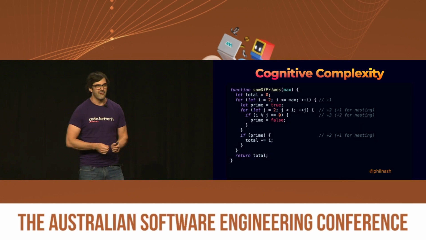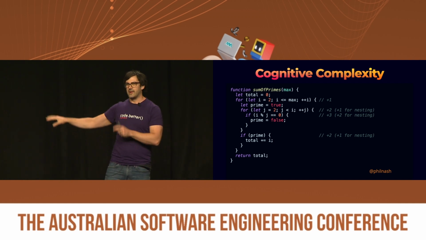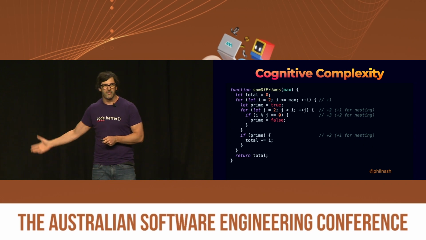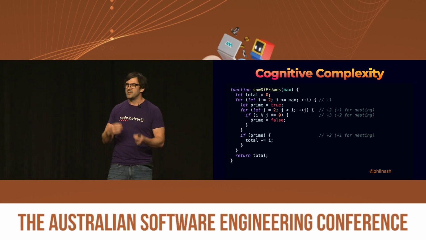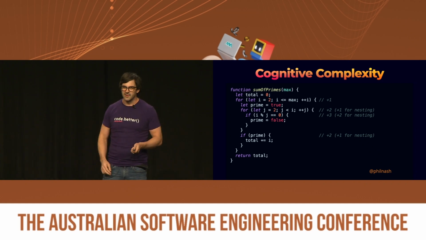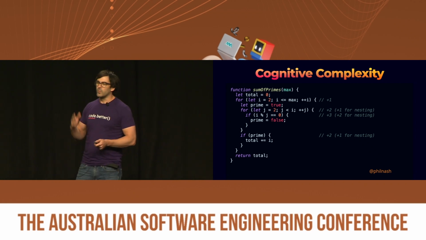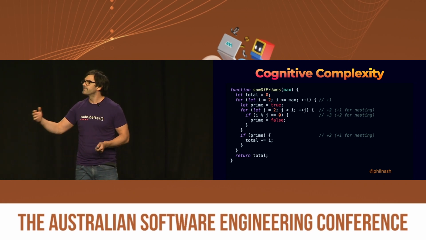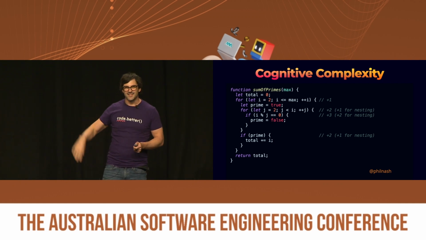If we take our examples again, we now no longer have to score 1 for being a function. That's out the door, that's fine. This is no longer about the number of paths through that function. And yes, a function with an entirely linear flow will be 0 in complexity. And I like that, I feel that's reasonable, because we can just read straight through it. But this sum of primes now scores 1 for our first conditional loop, 1 for our first loop. And that increments the nesting score to 1.